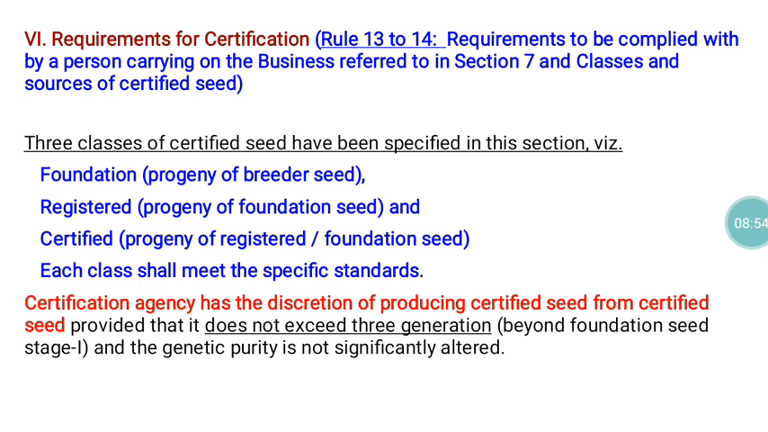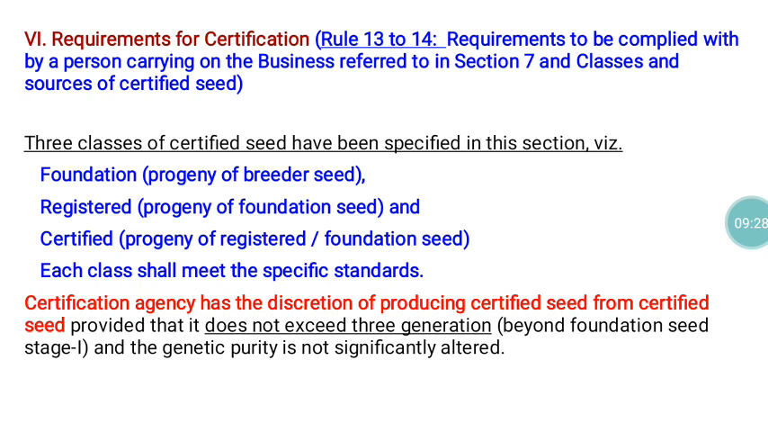As per this particular part, three classes of certified seeds are specified. Those seeds are foundation seeds; foundation seed is a progeny of the breeder seeds. Then registered seeds, a progeny of the foundation seeds, and certified seeds. This may be a progeny of the registered seeds or foundation seeds. Here they have given registered seed also because the USA system has registered seeds. Suppose we are going to import seed material from the US or a similar country, at that time we may receive registered seeds.